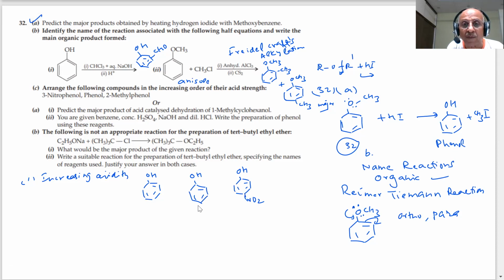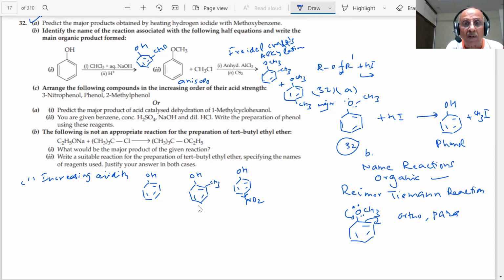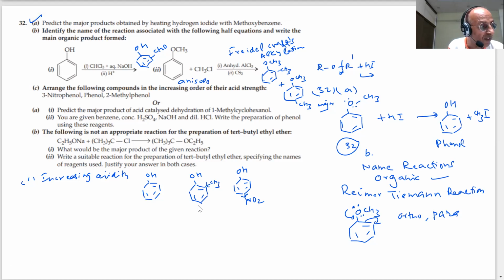Electron withdrawing groups. An electron withdrawing group will increase the acidity. You know about it. And electron releasing group. This is 2-methylphenol. This is electron releasing, student. It will decrease the acidity.